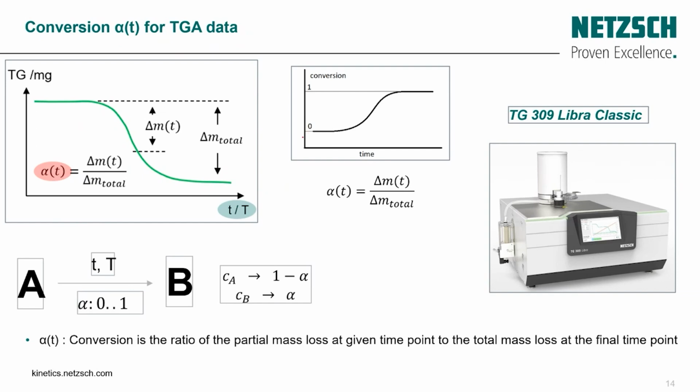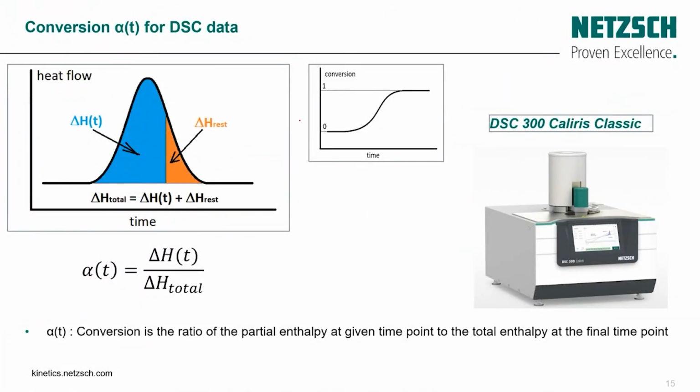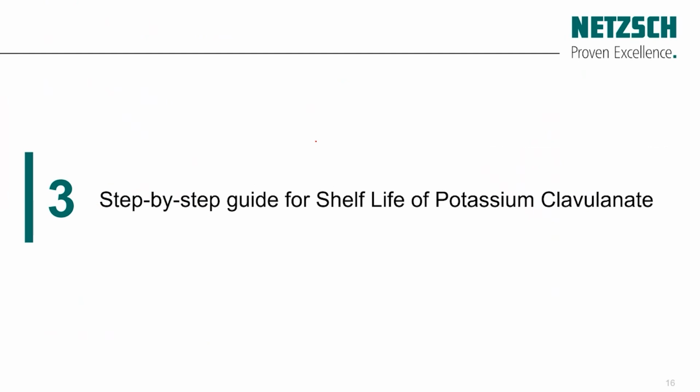And usually it's between 0 and 1, or we can express it as a percentage, between 0 and 100%. With the same approach, we can also calculate the conversion for the DSC by dividing the partial enthalpy by the total enthalpy in order to get our degree of conversion, which is always between 0 and 1.